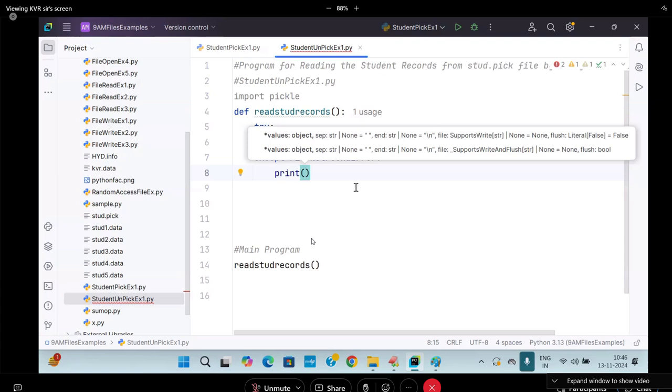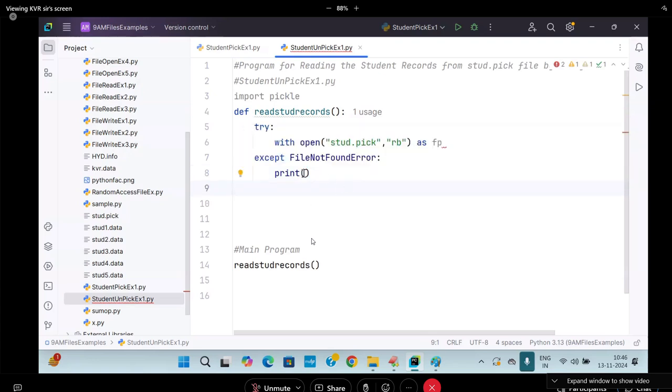So come to the point. So for the file, I'll say here, file does not exist.